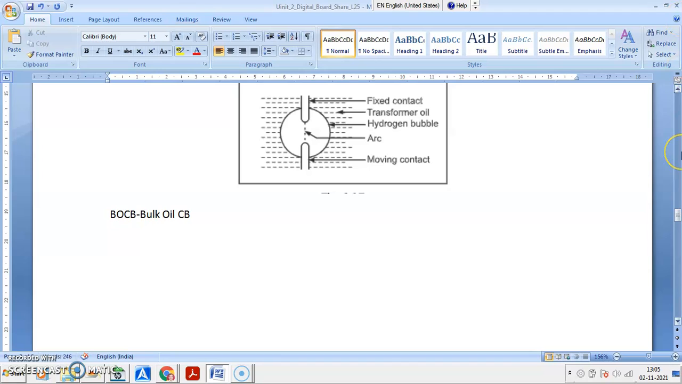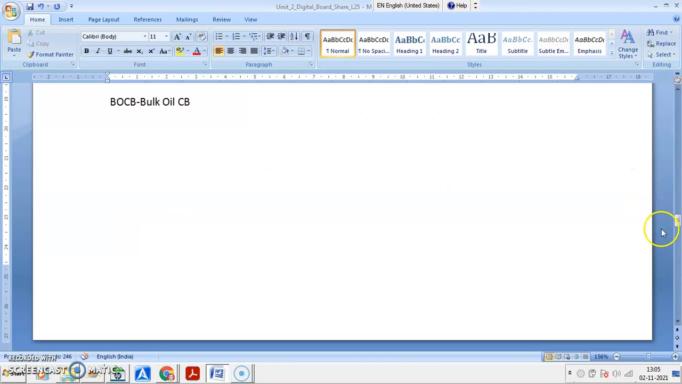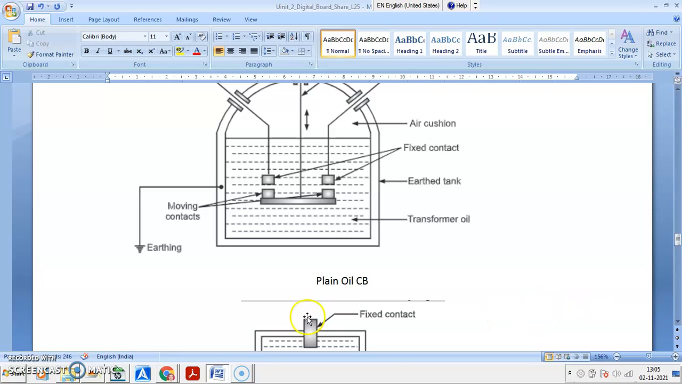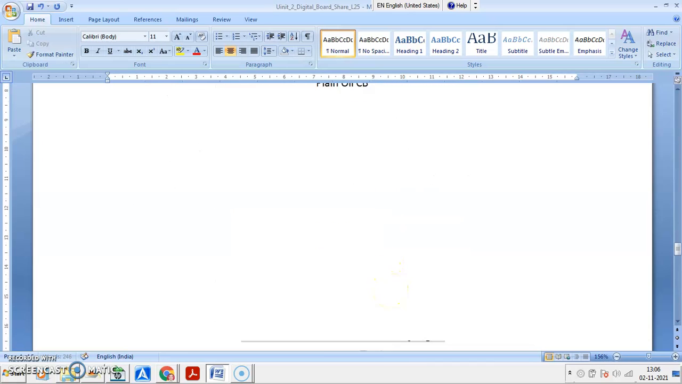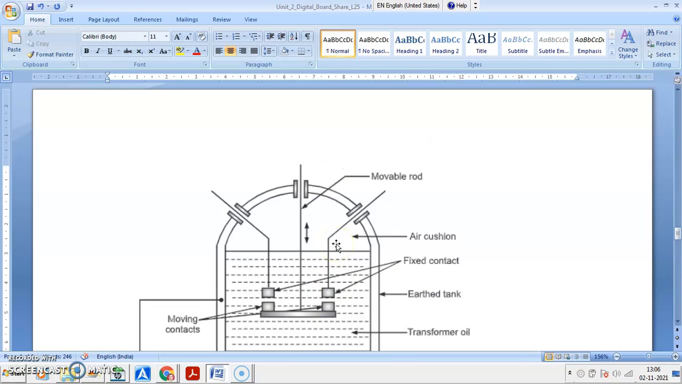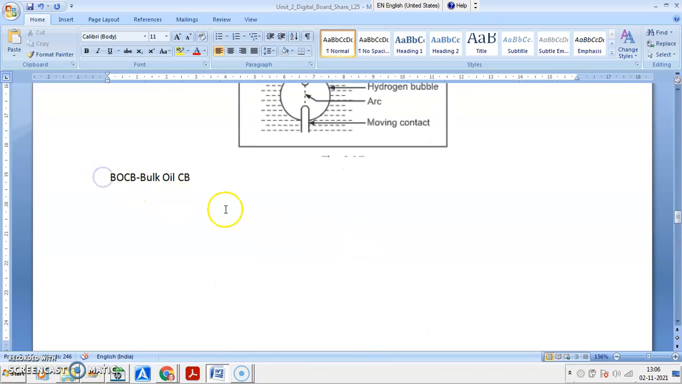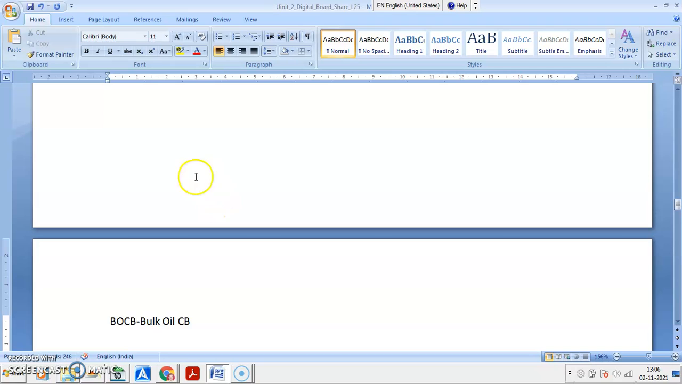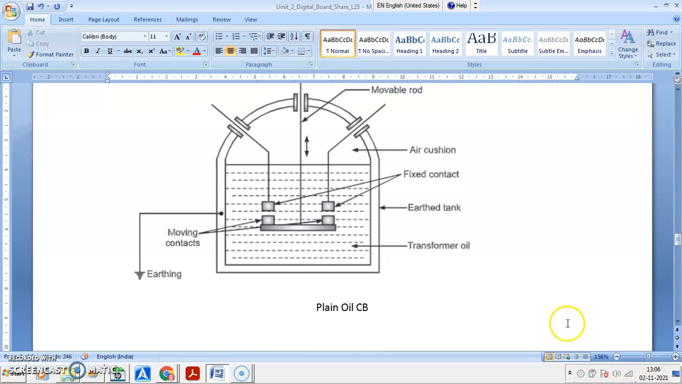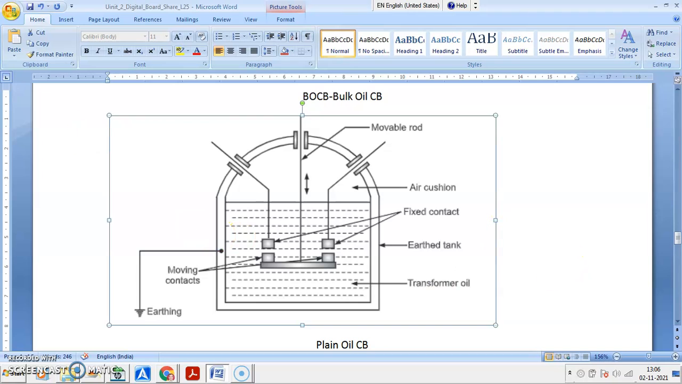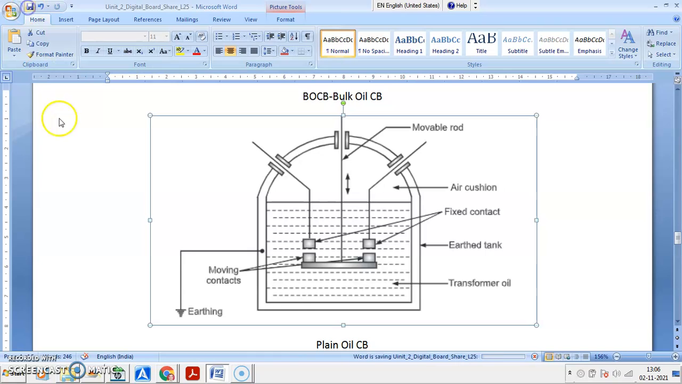So bulk oil circuit breaker. This is a plain bulk oil circuit breaker. The diagram is visible to you. BOCB means bulk oil circuit breaker. So this is a plain bulk oil circuit breaker.